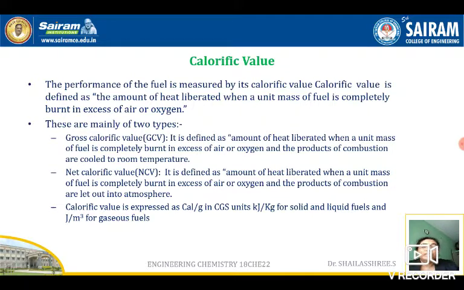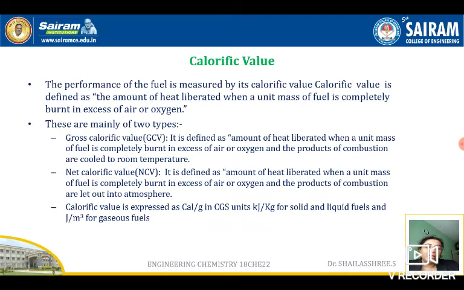Okay, fine friends. In the next session we will be discussing the determination of calorific value by using a bomb calorimeter.